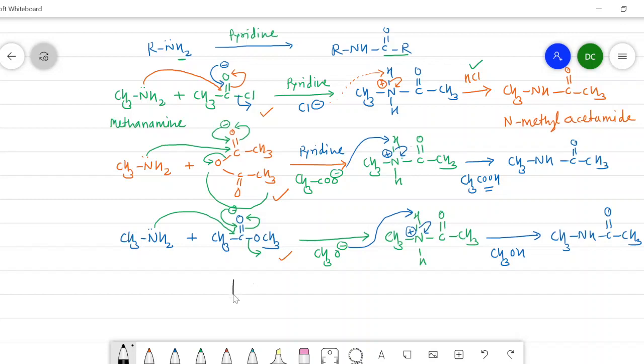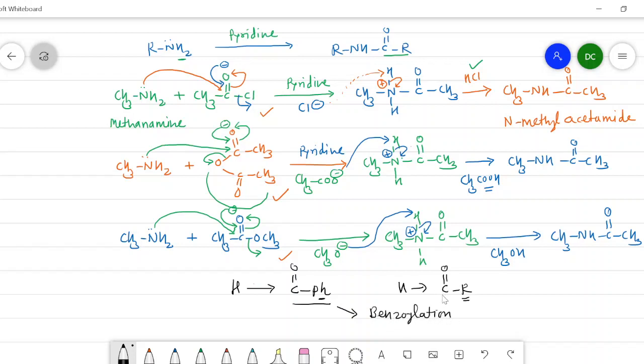Now suppose the hydrogen of amine is replaced by this type of group, that is COPh. In acylation, hydrogen is replaced by COR. Here R is an alkyl group, but in this case it is Ph, and this total group is known as benzoyl. So it means that hydrogen is replaced by the benzoyl group. Therefore, this reaction is called a benzoylation reaction.